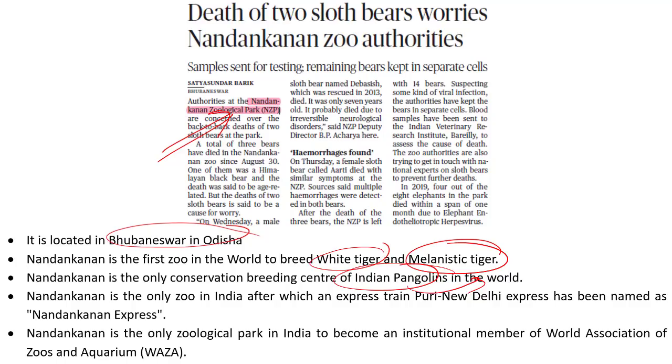Nandakannan is the only zoo in India after which an express train, the Puri New Delhi Express, has been named Nandakannan Express, and Nandakannan is the only zoological park in India to become an institutional member of the World Association of Zoos and Aquariums. Kindly remember these facts. It can be very important for your preliminary examination.